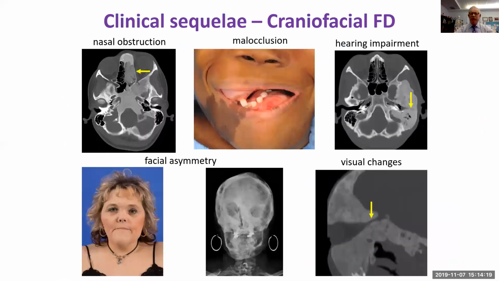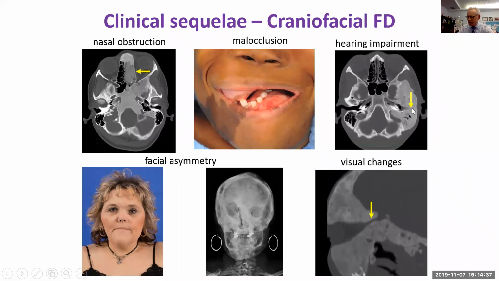Moving on to the craniofacial sequelae of fibrous dysplasia. It covers a large spectrum, so it can be nasal obstruction, which is mostly a nuisance. There can be malocclusion. When it's severe, it can cause difficulties with mastication.